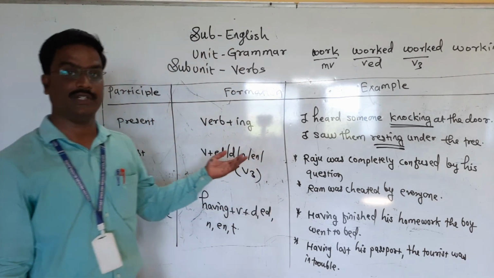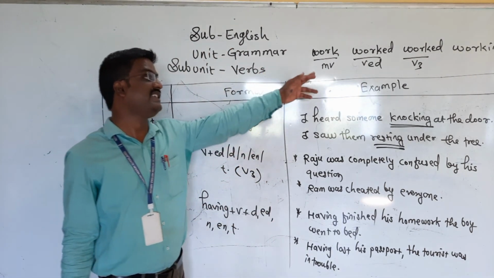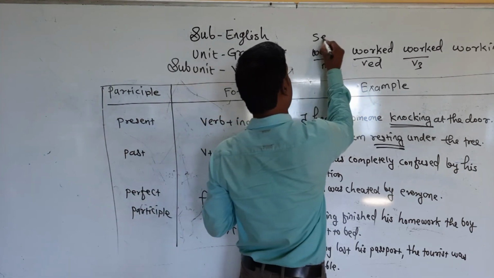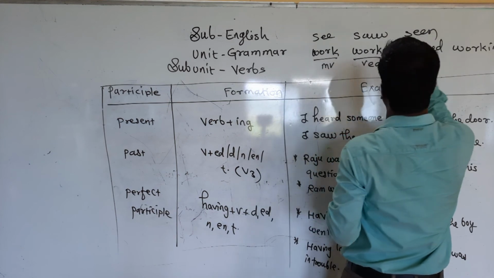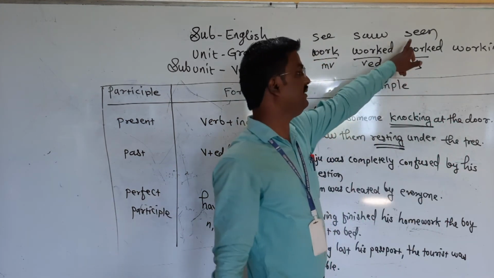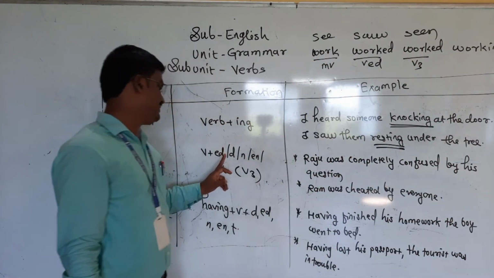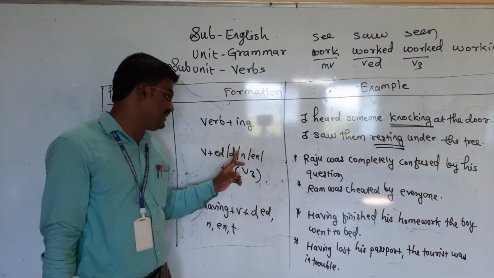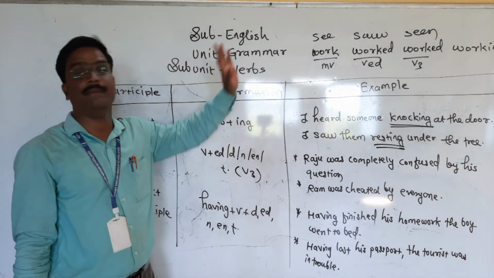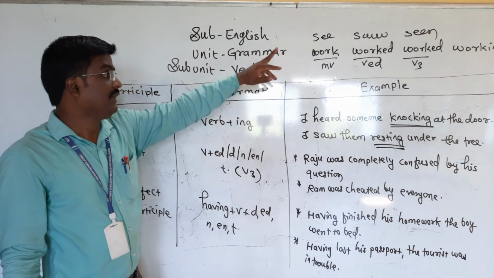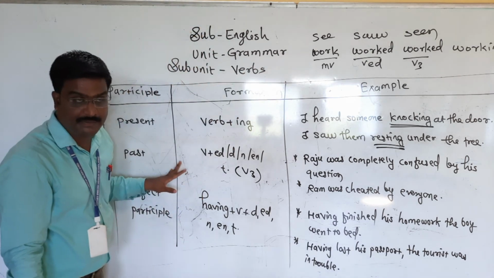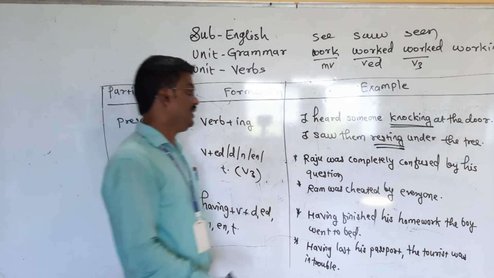We can add d, ed, n, en, or t. For example, dream, dreamed. See, saw, seen. Seen is the third form. Dream, dreamed, dreamed. This is called the past participle form of the verb.